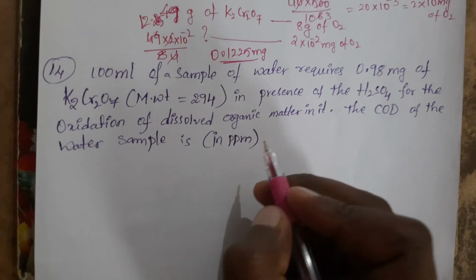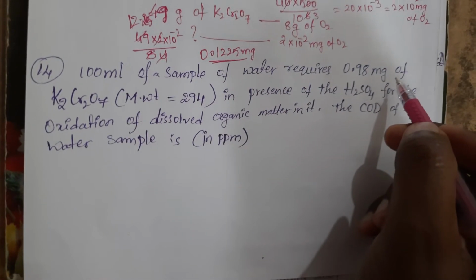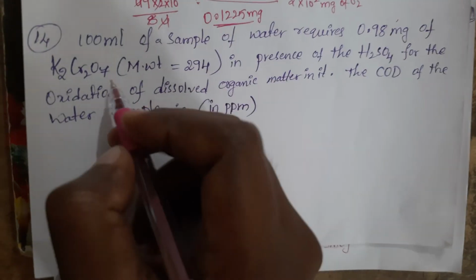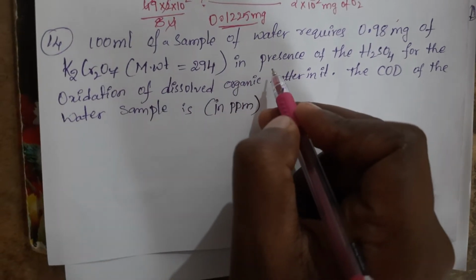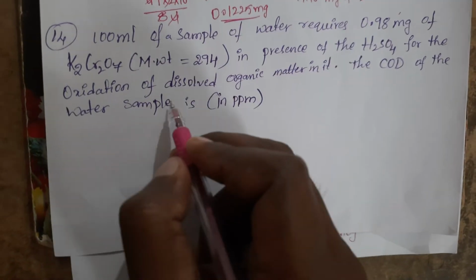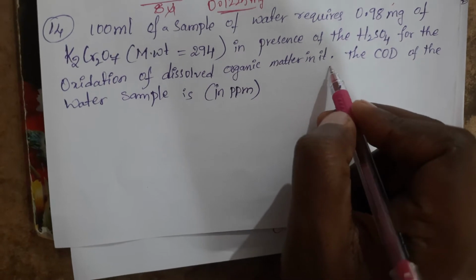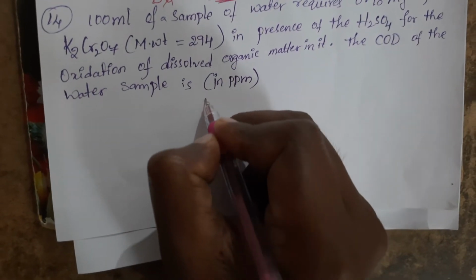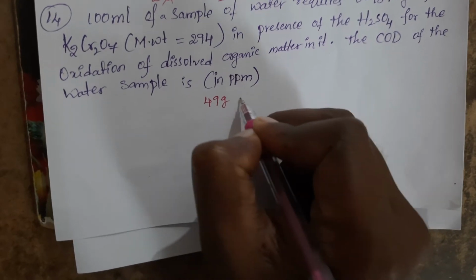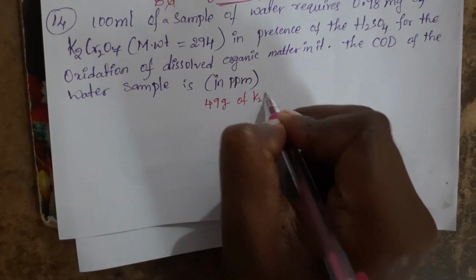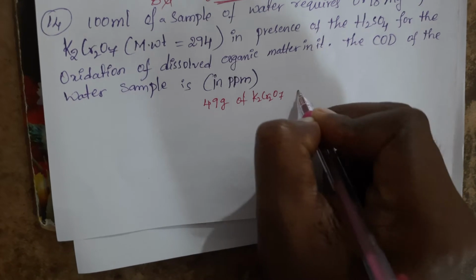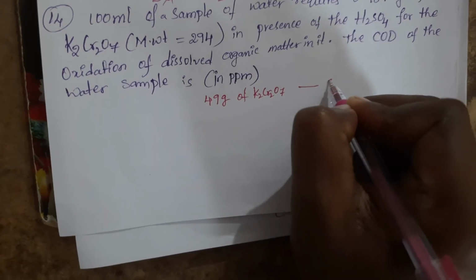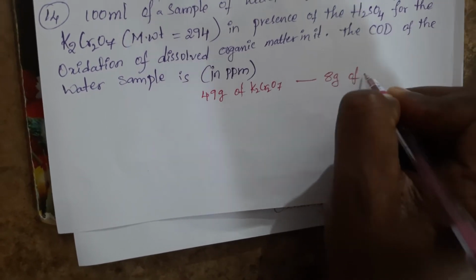Next one is also a similar model. 100 ml of a water sample requires 0.98 milligrams of K2Cr2O7 in the presence of sulfuric acid for the oxidation of dissolved organic matter in it. The COD of the water sample will be? We know that 49 grams of K2Cr2O7 requires 8 grams of oxygen.